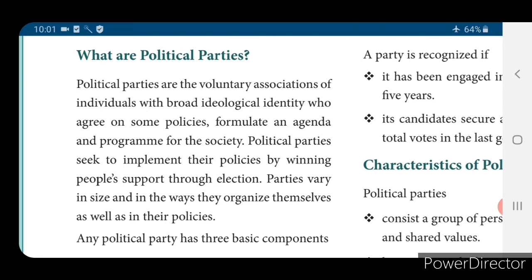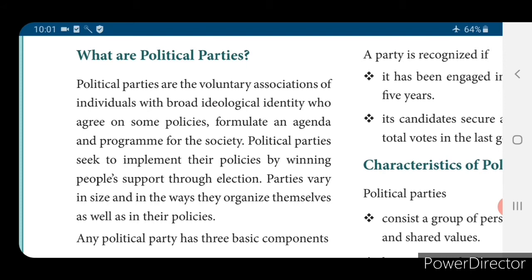So political parties seek to implement their policies by winning people's support through election. How will they win? Only by means of election. Through election only can we say that this political party won the election. Parties vary in size. When will they win? Only because of the people's support.